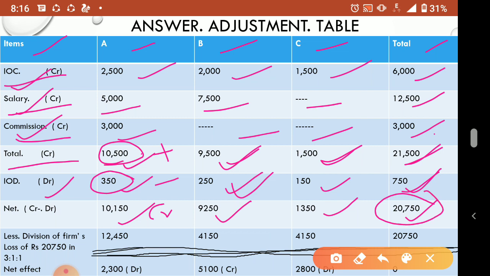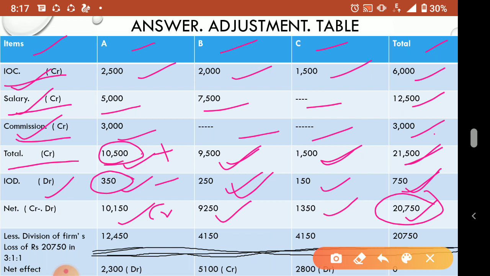If the firm must have charged this, then they will be suffering a loss, because a credit side item for the partner means for the firm, for the P&L appropriation account, it is a debit item. Debit item means the partners' profit will decrease that much. So in that way, this is a loss for the partners. These items they are getting, but in the same way, if they charge it in the P&L appropriation account, they have to face a loss also. So 20,750 in the way of loss, they will divide it.